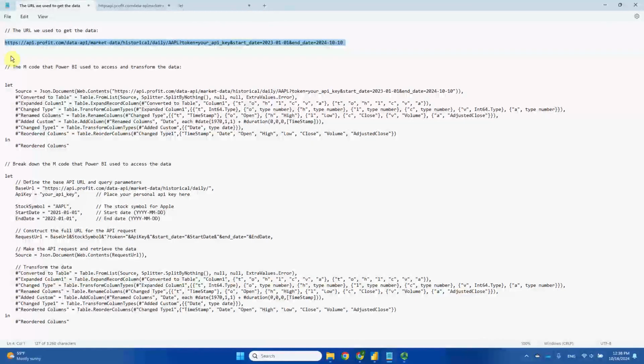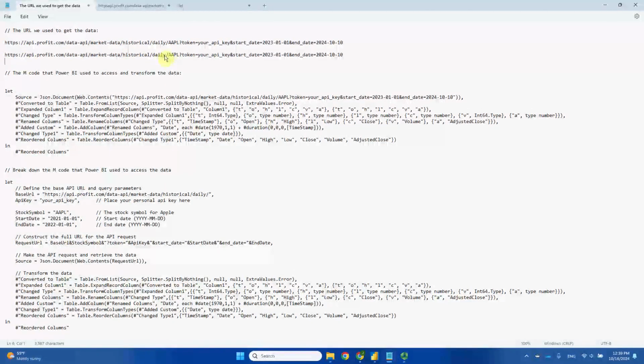So to do that, I will copy and paste this URL and try to separate it into several pieces so you can see clearly what I mean here. Alright, so basically here I separate this entire URL into several pieces, okay?